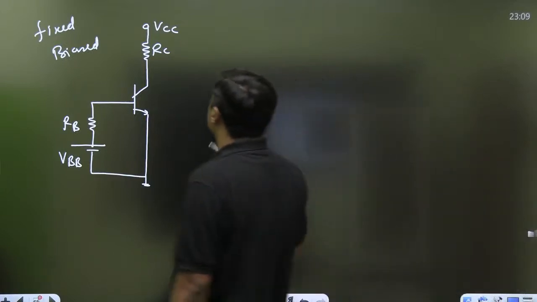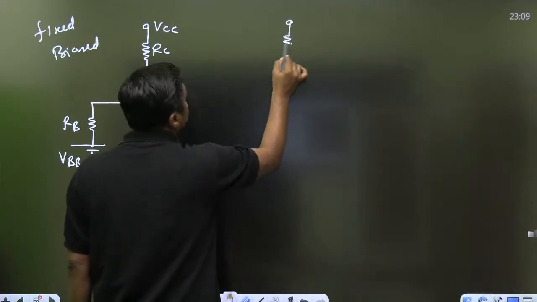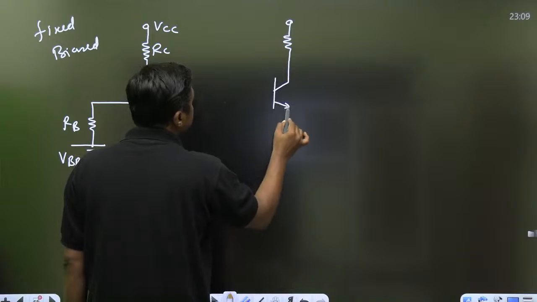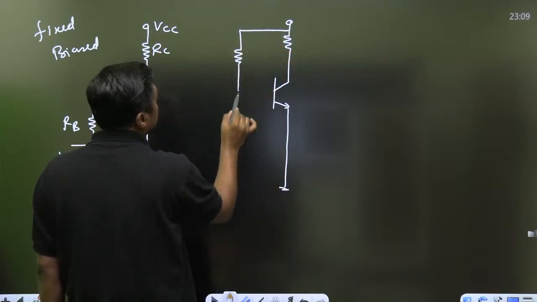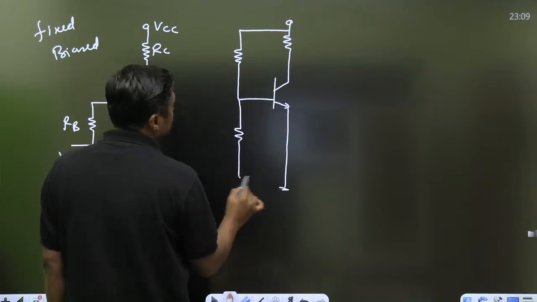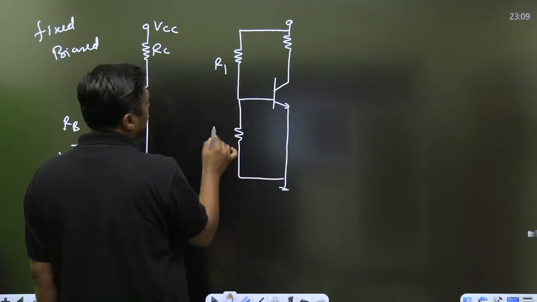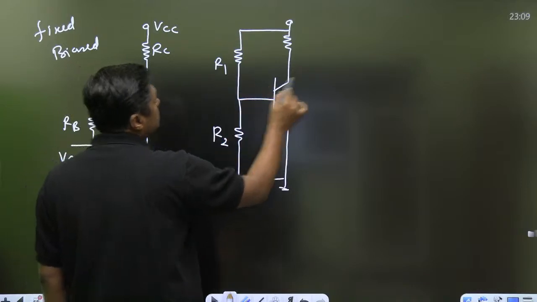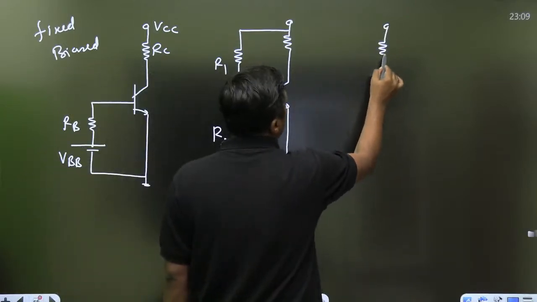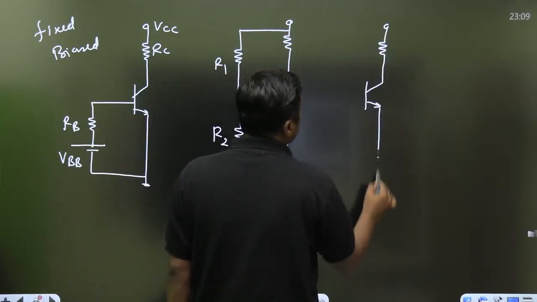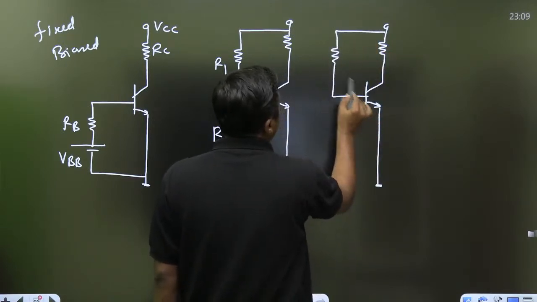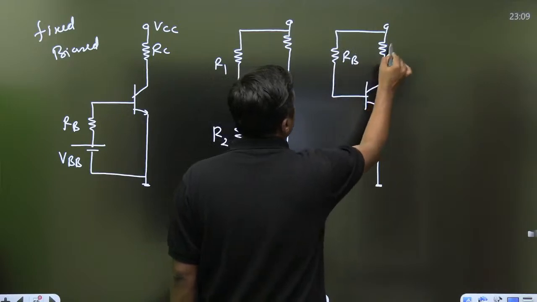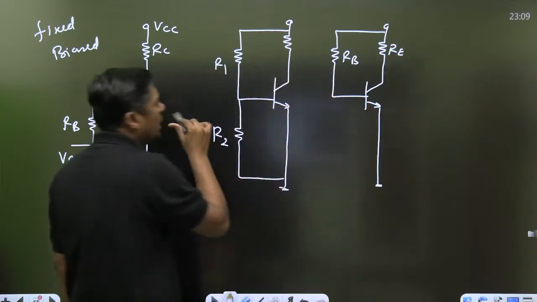And this type of circuit, or this type of circuit, is also a fixed bias, with no negative feedback, no RE, no collector based biasing. Only this is connected. So all are fixed bias circuits.